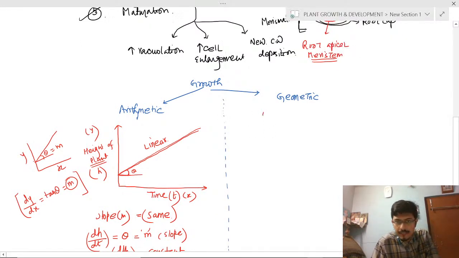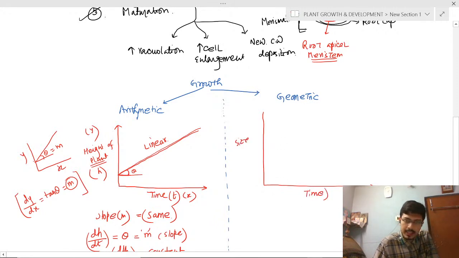What is the curve? If this is the y-axis and this is the x-axis, this is the time and this is the size of the plant, size or weight of the plant. Clear? Okay. Next, this is an upward rising slope.